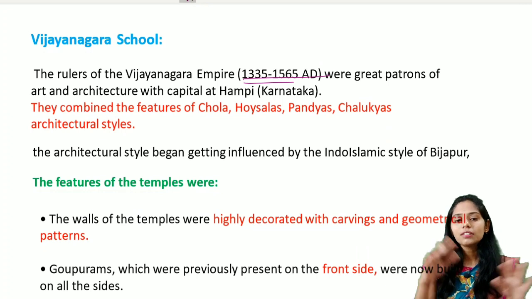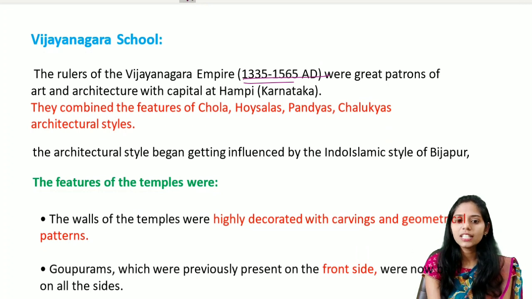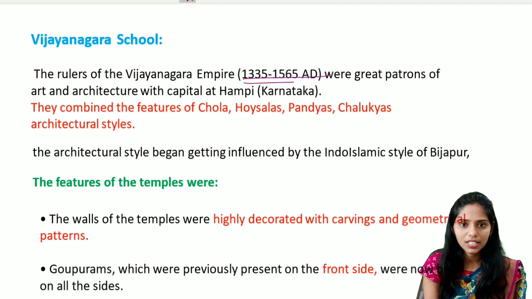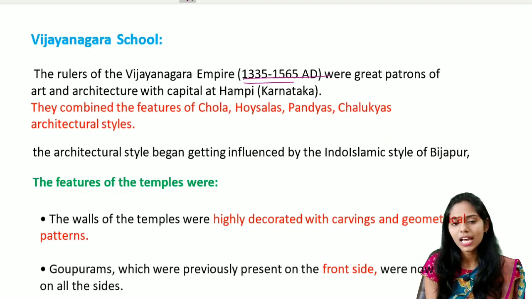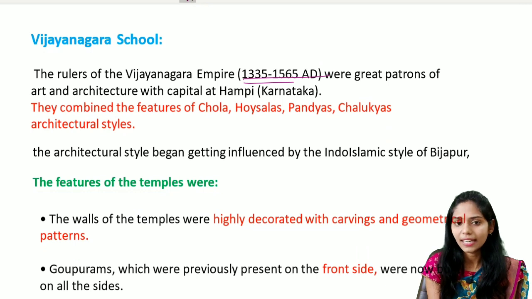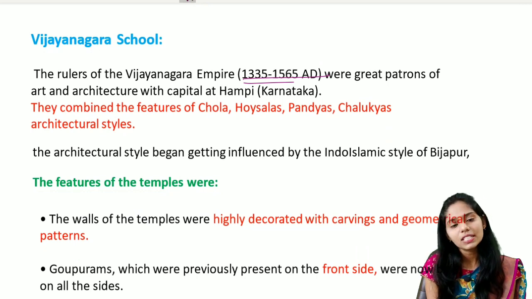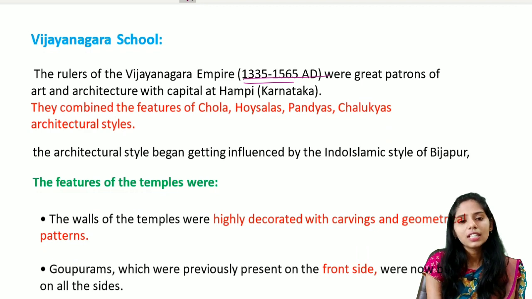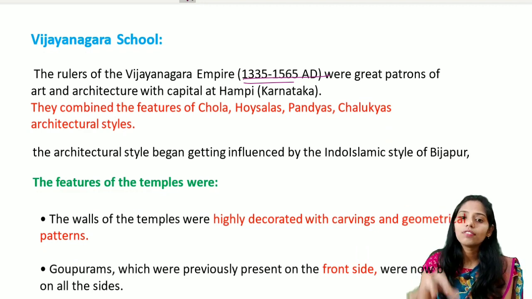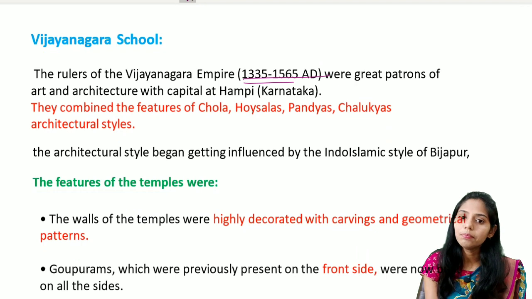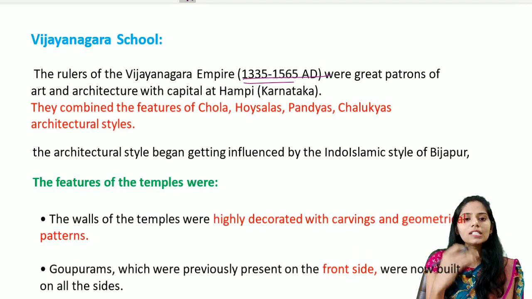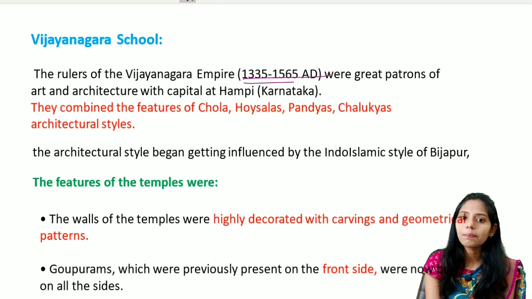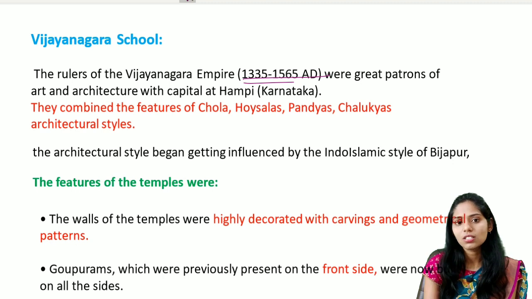So if you see, it is a mixed temple architecture. It is a mixture of the Cholas, that is the Dravidian style, and also Hoysalas. Hoysalas, one important feature is the stellate or the star plan that is seen. And the next one is the Pandyas and also the Chalukyas. And in this architectural style, there is also influence of the Indo-Islamic style of the Bijapur as well. So let us see some of the important features of this temple architecture of the Vijayanagara school.